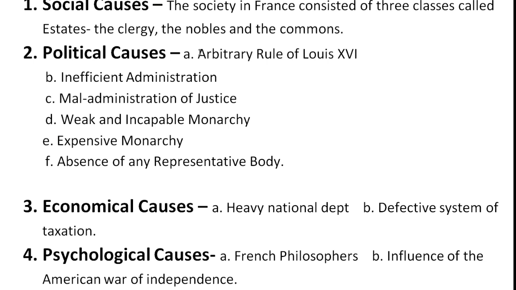The rule of Louis XVI: the government of France was a highly centralized monarchy. Louis XVI was an arbitrary ruler of France. He believed in the theory of divine rights of the king. He enjoyed unlimited powers and rights. His will was law. He could appoint or dismiss any person. He could impose any tax he liked.